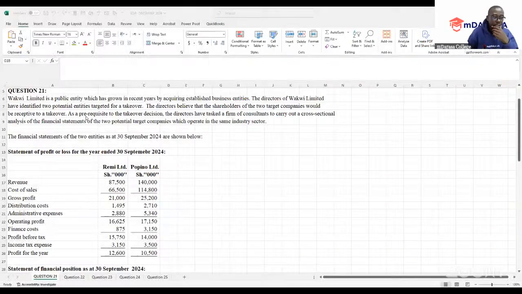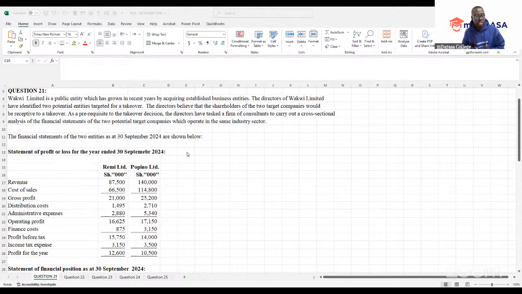So go to our task. We're told that we're having this company. Workquay Limited is a public entity which has grown in recent years by acquiring established business entities. The directors of Workquay Limited have identified two potential entities targeted for a takeover. The directors believe that the shareholders of the two target companies would be receptive to a takeover. As a prerequisite to the takeover decision, the directors have tasked a firm of consultants to carry out a cross-sectional analysis of the financial statements of the two potential target companies, which operate in the same industry sector.